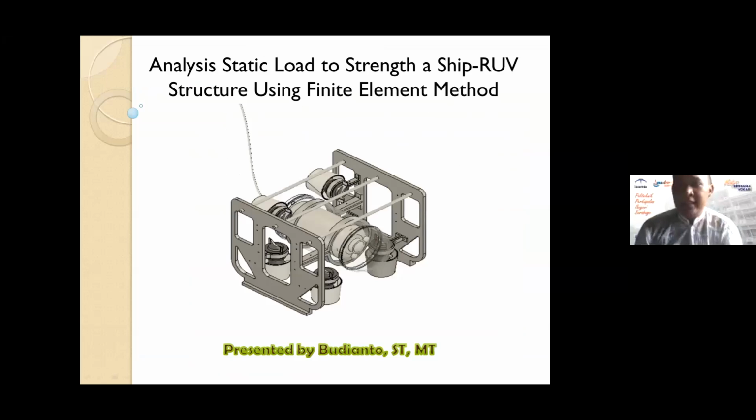Thank you, ladies and gentlemen. I will present a paper titled analysis of static load to the strength of a ship roof structure using the finite element method.